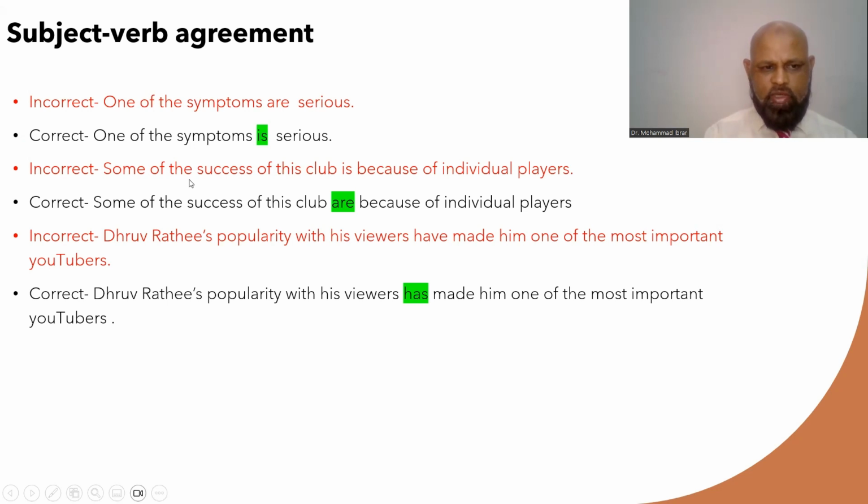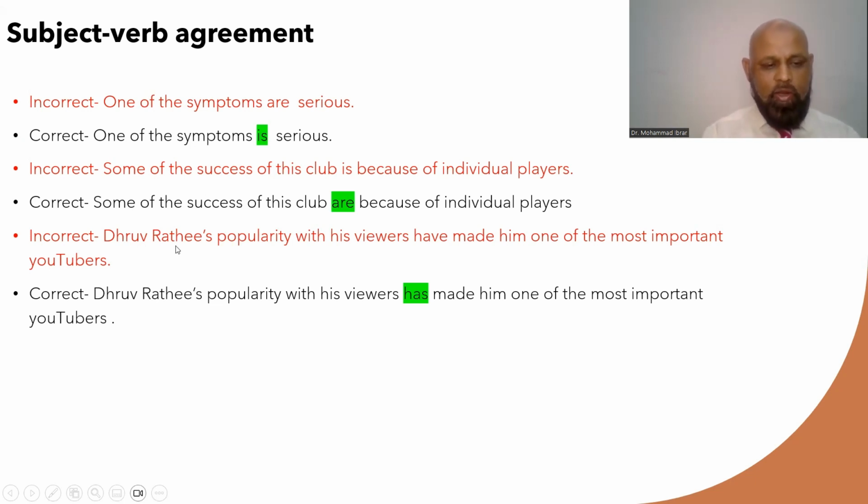Let's have a look at the second example. Some of the success of this club is because of individual players. So some of the success, plural subject here, and is singular. So that's wrong. Some of the success of this club are. So some, plural, some of the success, plural, and are plural.